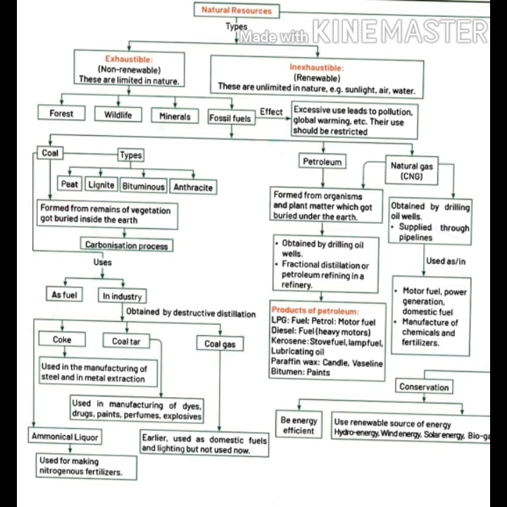Now conservation, the conservation of natural resources. Be energy efficient and use renewable sources of energy like hydro energy, wind energy, solar energy and biogas. So in this way we can do the conservation of natural resources.